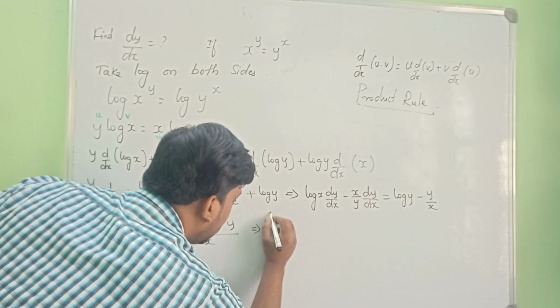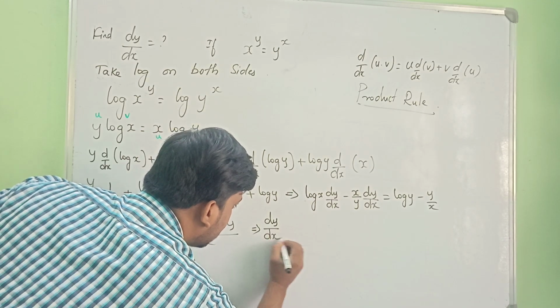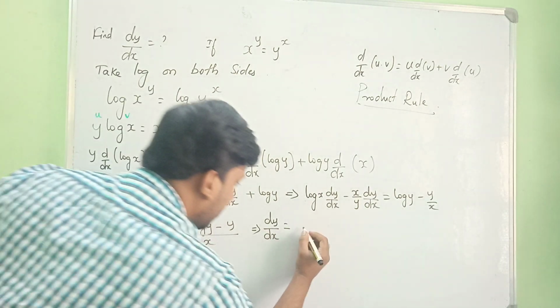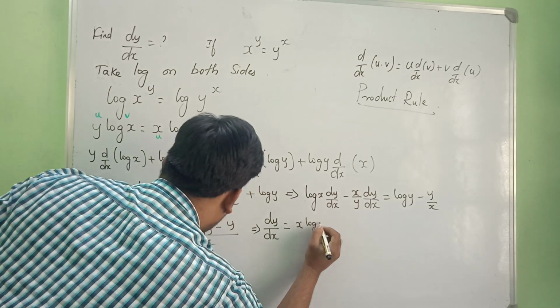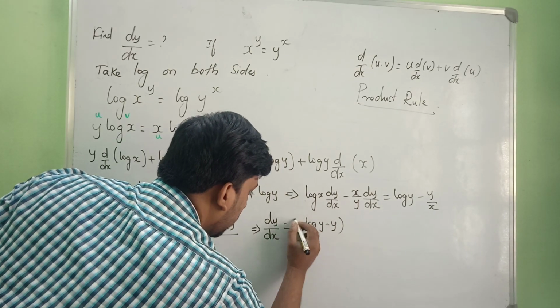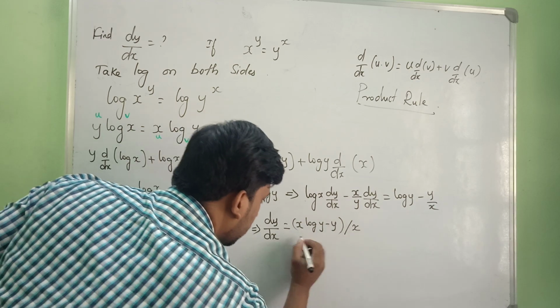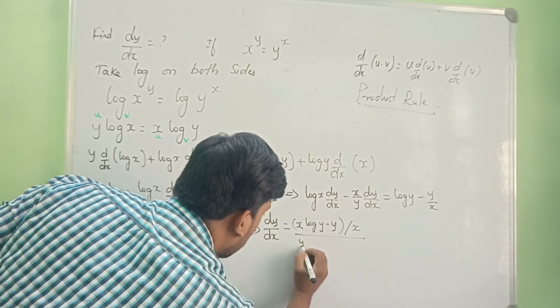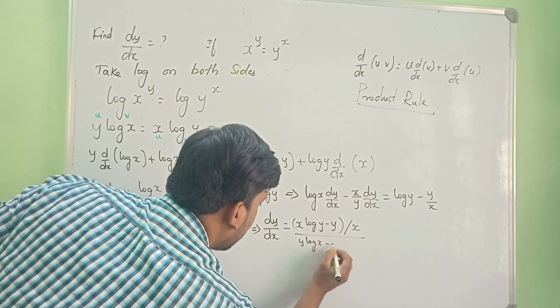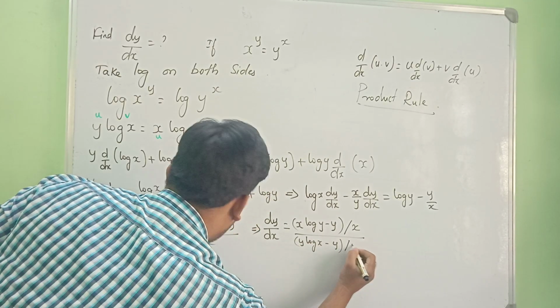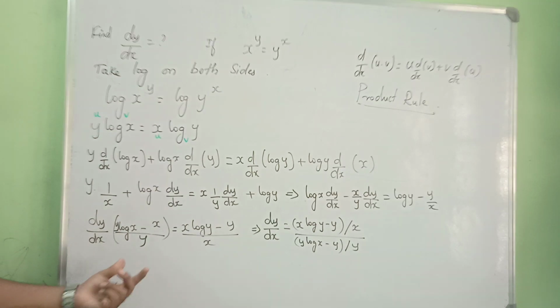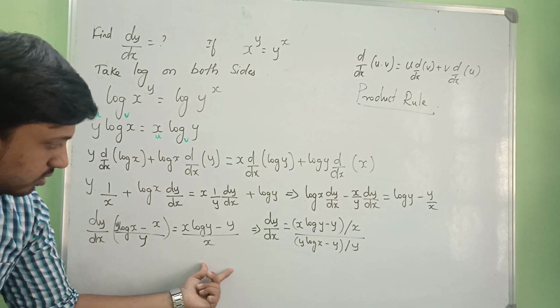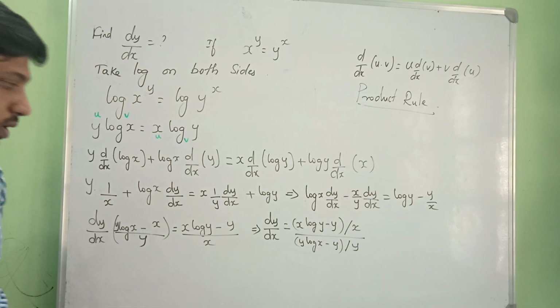So what will be happening? dy by dx is equal to, already we have x log y minus y divided by x, whole divided by, this is going to come here. So that is nothing but y log x minus x whole divided by y. I hope you are understanding. Just I am bringing this side, it is going to be divided by.